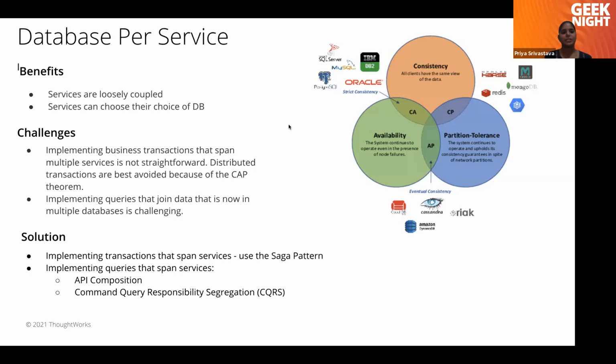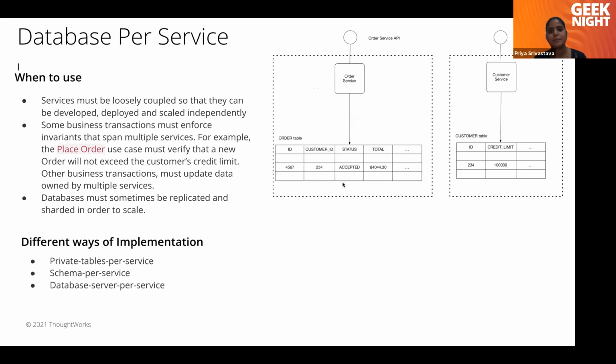Transaction management is not very straightforward in database per service. Consider this example: we have an order table with ID, customer ID, status, and total, and a customer table with ID and credit limit. Now a customer wants to place an order. While placing the order, we need to check the customer's limit.